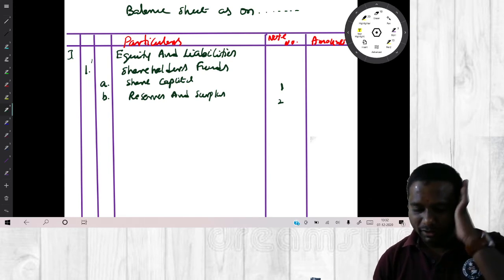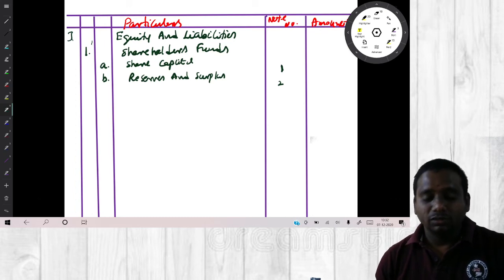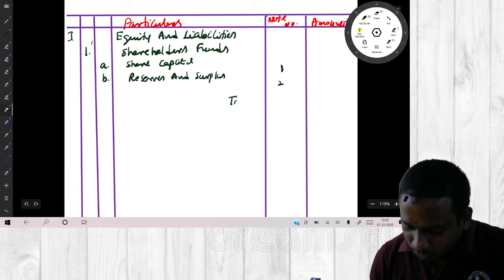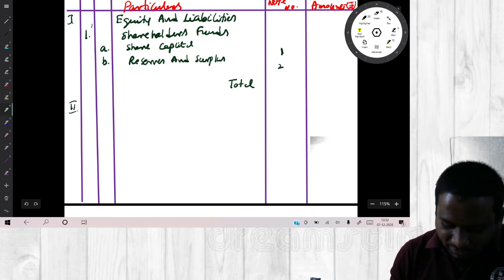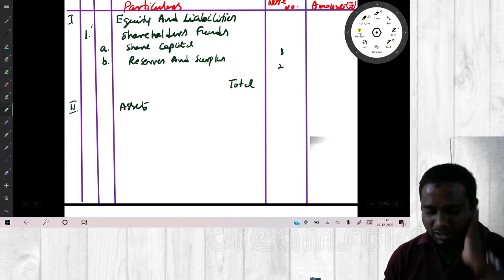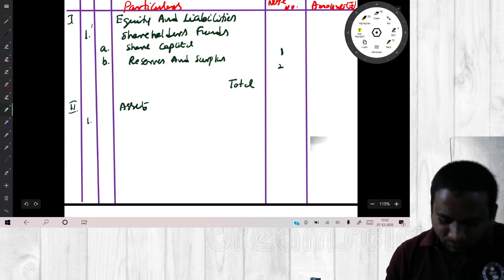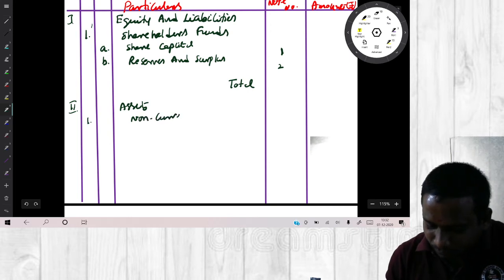You need not write non-current liabilities or current liabilities, nothing. So total. Next, second thing, assets. Under assets, first one, non-current assets.